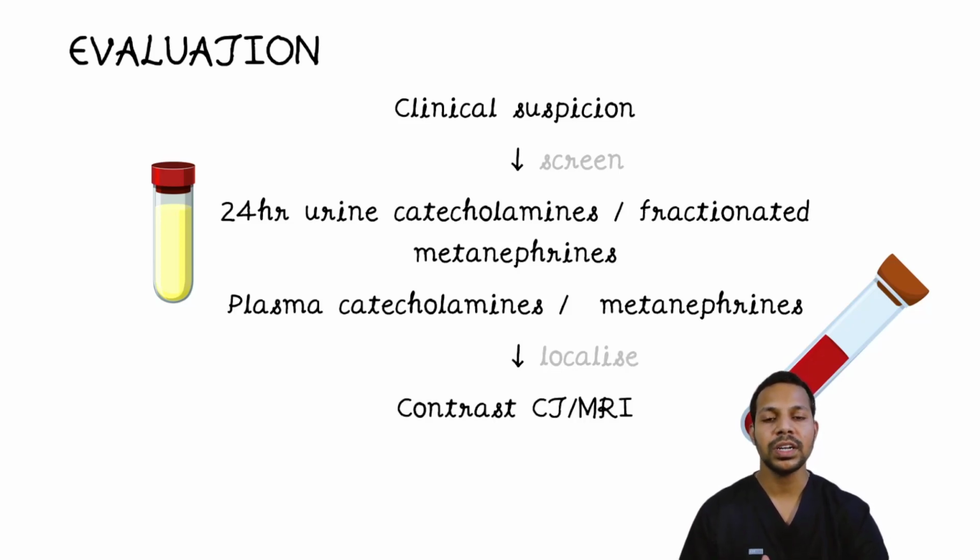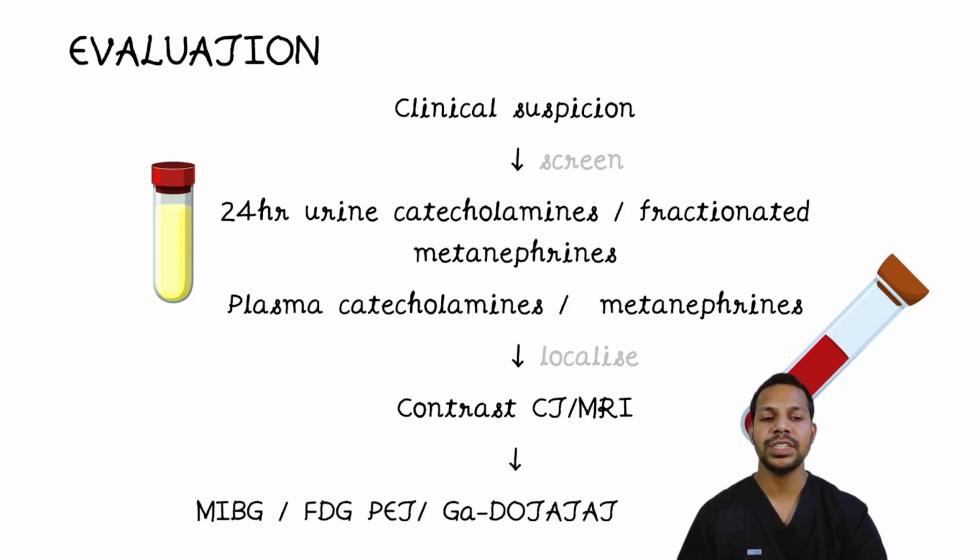After you localize the tumor, you also have to look at the chance for the metastasis. So for that, you will do the scintigraphy or the radiotracer uptake scans. There are multiple scans. They are MIBG, FDG PET, gallium dotatate PET, and the DOPA scans. MIBG stands for meta-iodobenzyl guanidine, FDG for fluorodeoxyglucose, and GA is gallium. These scans depend on the radiotracer uptake by the tumor, and when you scan them, they will be enhanced.